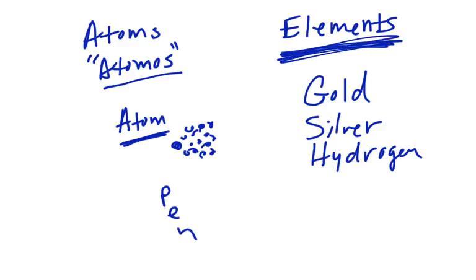I have a bunch of particles, because all protons, whether they're in a gold atom or a silver atom or a hydrogen atom, all protons would be the same. All electrons would be the same. All neutrons would be the same. So an atom, again, is the smallest particle of an element that would retain the characteristics of that element. If you split the atom up, you can no longer say you have gold or silver or hydrogen. You would just have different particles. Hope that explains that difference.